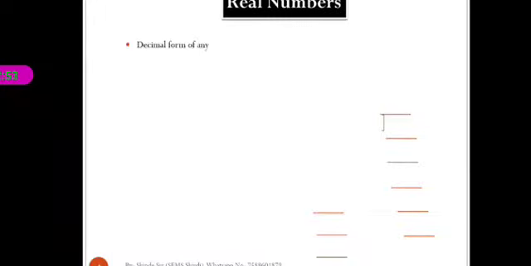Decimal form of any rational number is either terminating or non-terminating recurring type. Okay. Now in this topic we see the decimal form. Decimal form means the decimal point in that number. Suppose 1 by 3. Now here the decimal form of 1 by 3 is 0.3333, and so on.